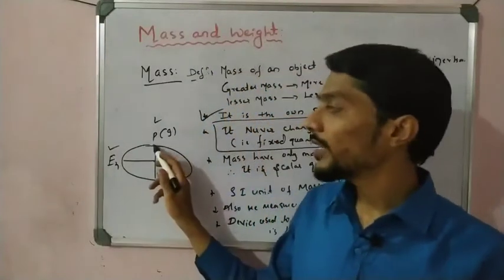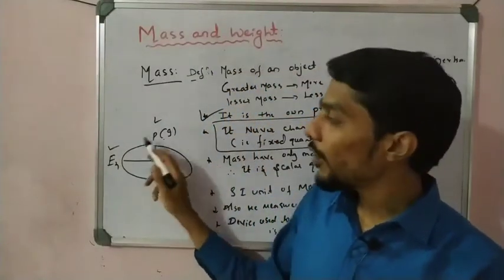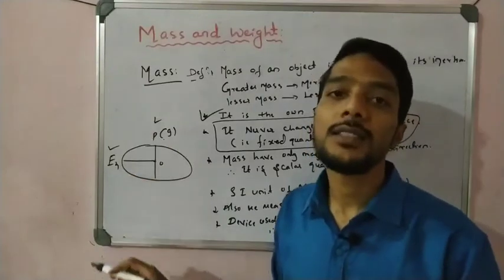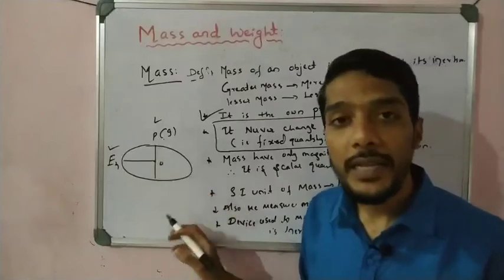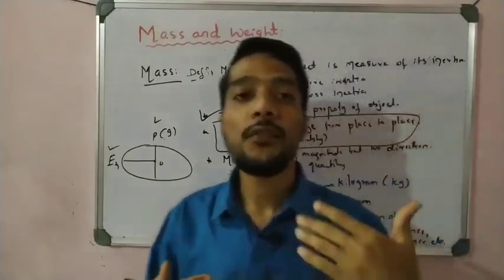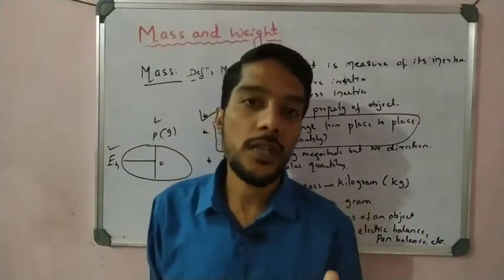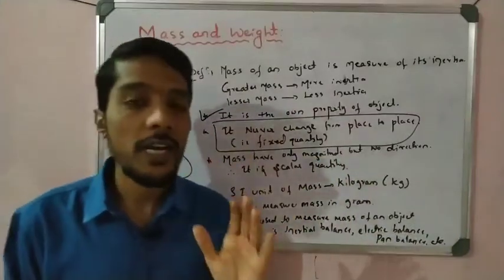So if the object is present at the pole, the mass is the same. If the object is present at the equator, the mass is the same. So that point you have to remember, students. Mass does not depend on gravity. So mass is an own property, a fixed constant, a fixed quantity. That point you have to remember.